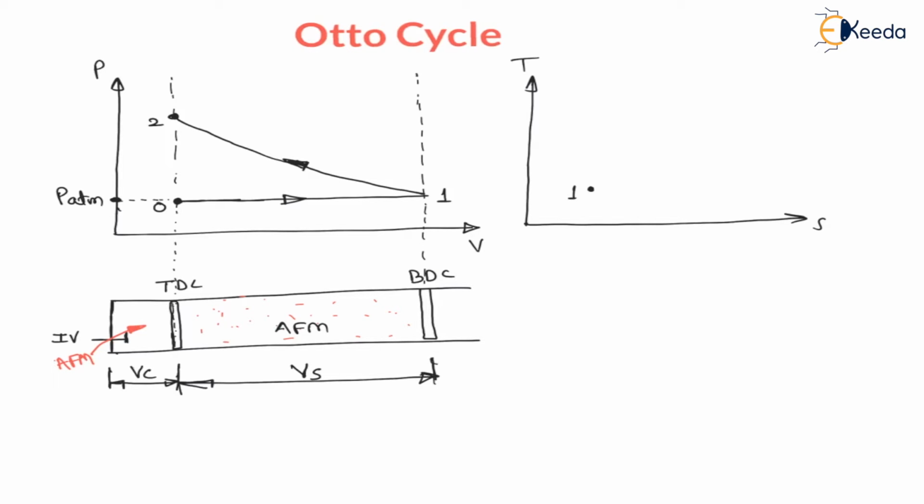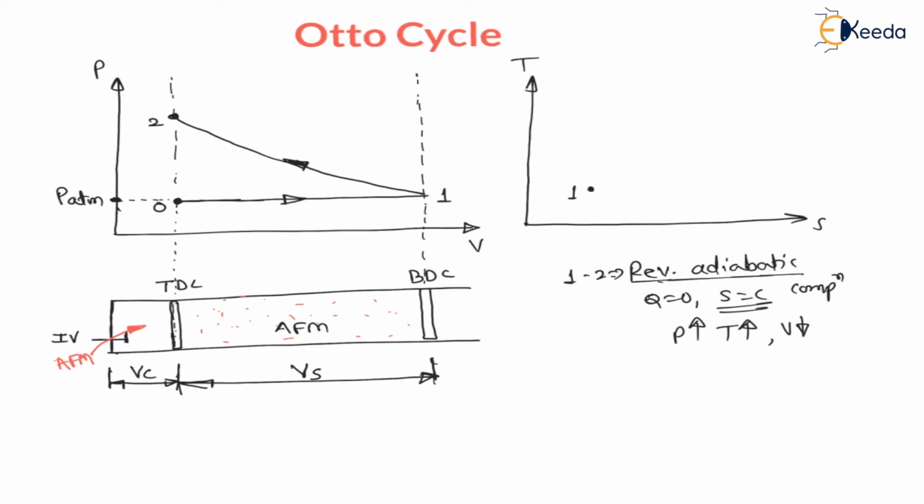Now my dear students, as 1 to 2 is reversible adiabatic compression, it is also called isentropic compression, that is, it is a very fast process, and during this process heat transfer is 0 and entropy is constant. But as it is a compression process, pressure must increase, hence temperature must increase, right. And compression means volume must decrease. Therefore on the TS diagram 1 to 2 will go like this, temperature increases keeping entropy constant, because it is an isentropic compression or reversible adiabatic compression, right.